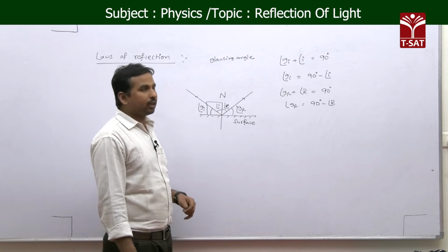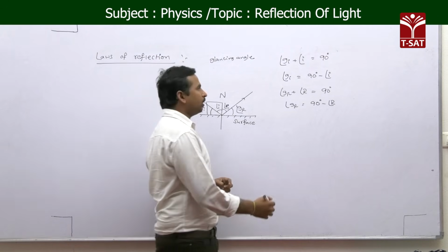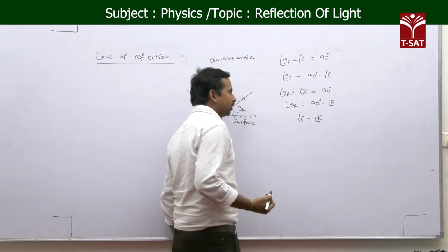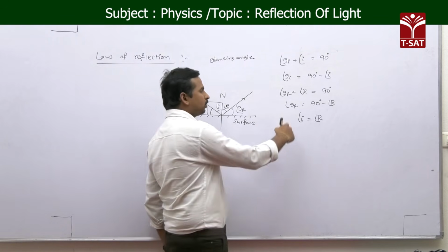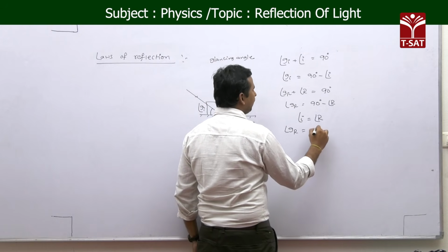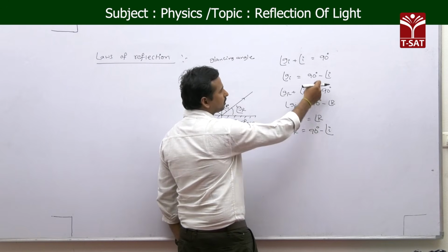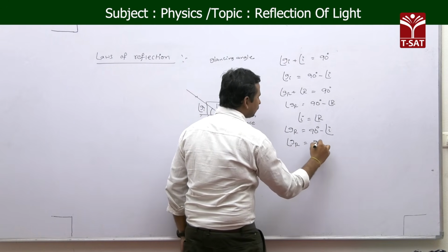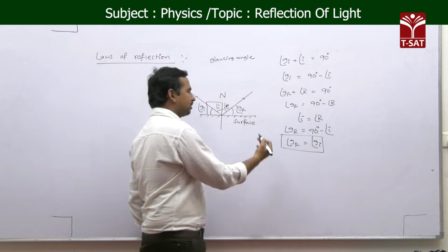And we know that according to the second law of reflection, the angle of incidence is equal to the angle of reflection. Since i is equal to r, if you substitute that in GR, then GR is equal to 90 minus i. But 90 minus i is equal to GI. Then the glancing angle of reflection is equal to the glancing angle of incidence.